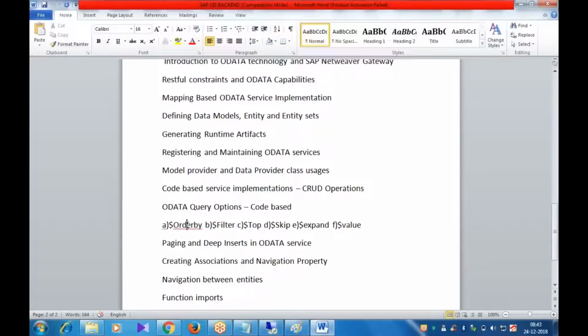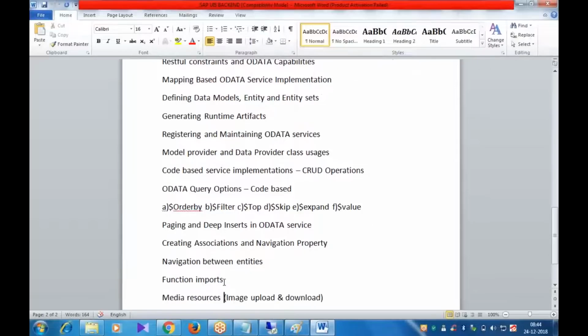Dollar order by, filter we have discussed. Filter, quick select options, yes. Dollar top, dollar skip, dollar expand we have not yet discussed. Dollar value, yes. Media resource. Paging just now we have discussed. Deep insert not yet. Navigation properties, navigation we have discussed. Function import, media resource, image upload and download done.